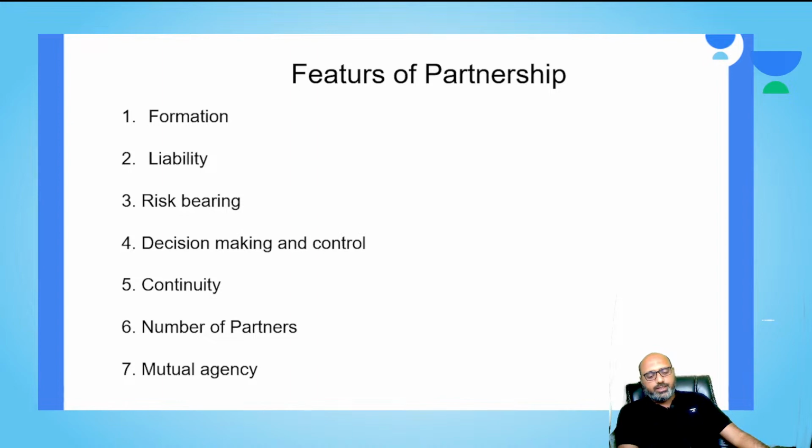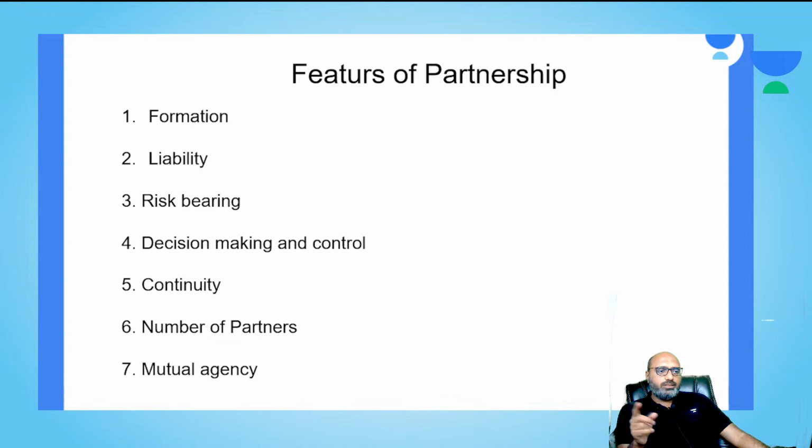Getting it, guys? So here is the liability of both the partners. If the business has gone into a loss, it is the responsibility of both the partners to bring money from their own pocket also, to pay the debts of the business, to repay the debts basically.